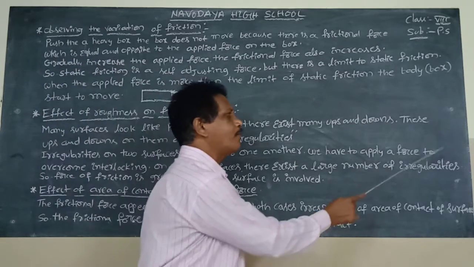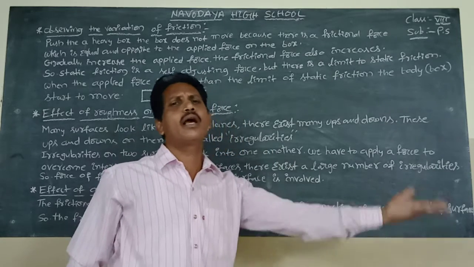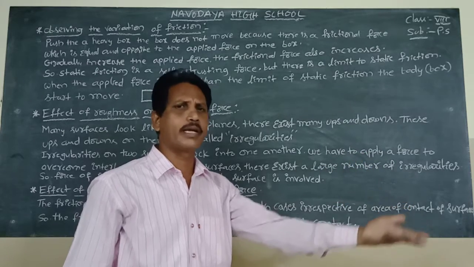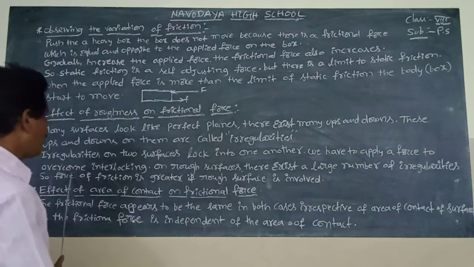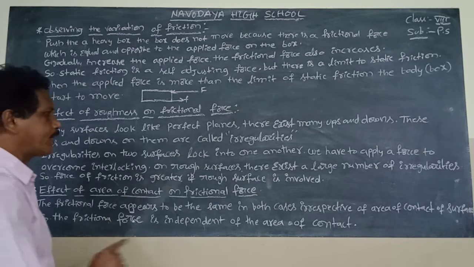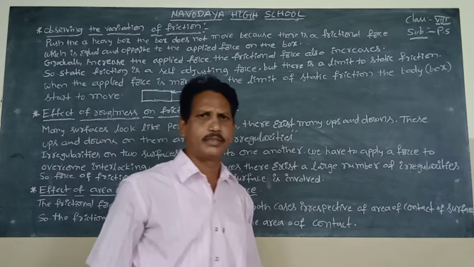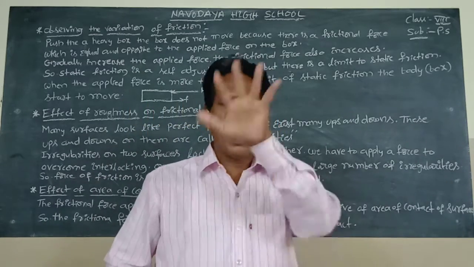We have to apply a force to overcome this interlocking force. On rough surfaces, there exists a large number of irregularities, a large number of ups and downs.